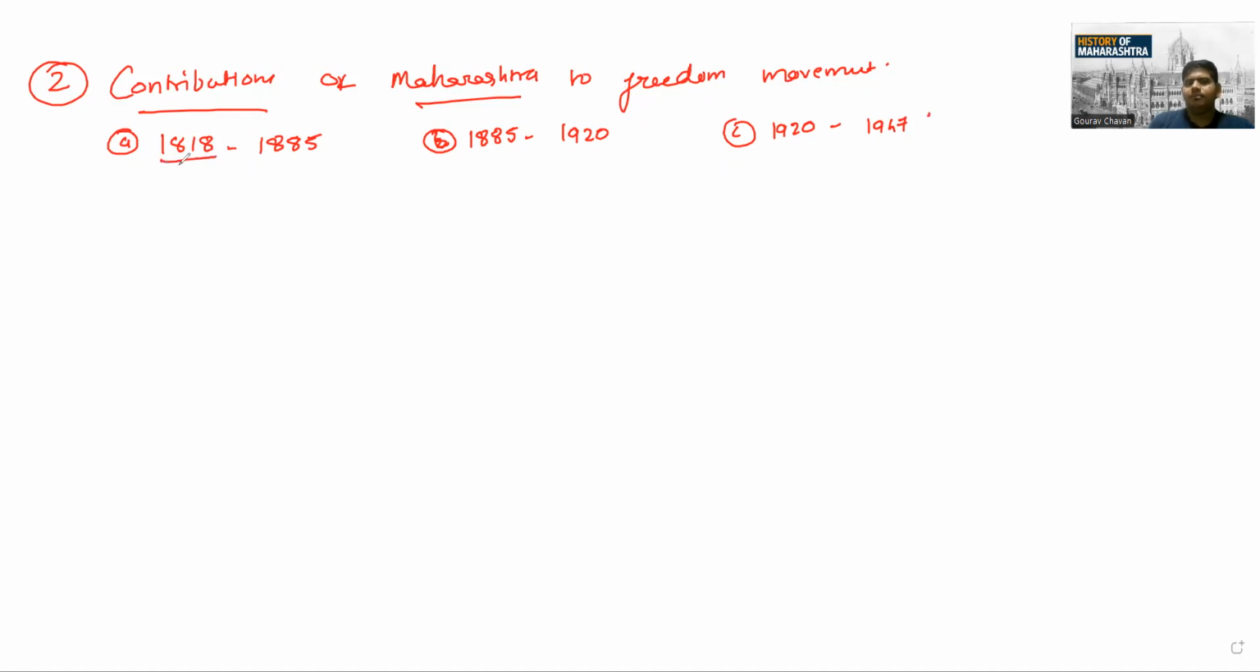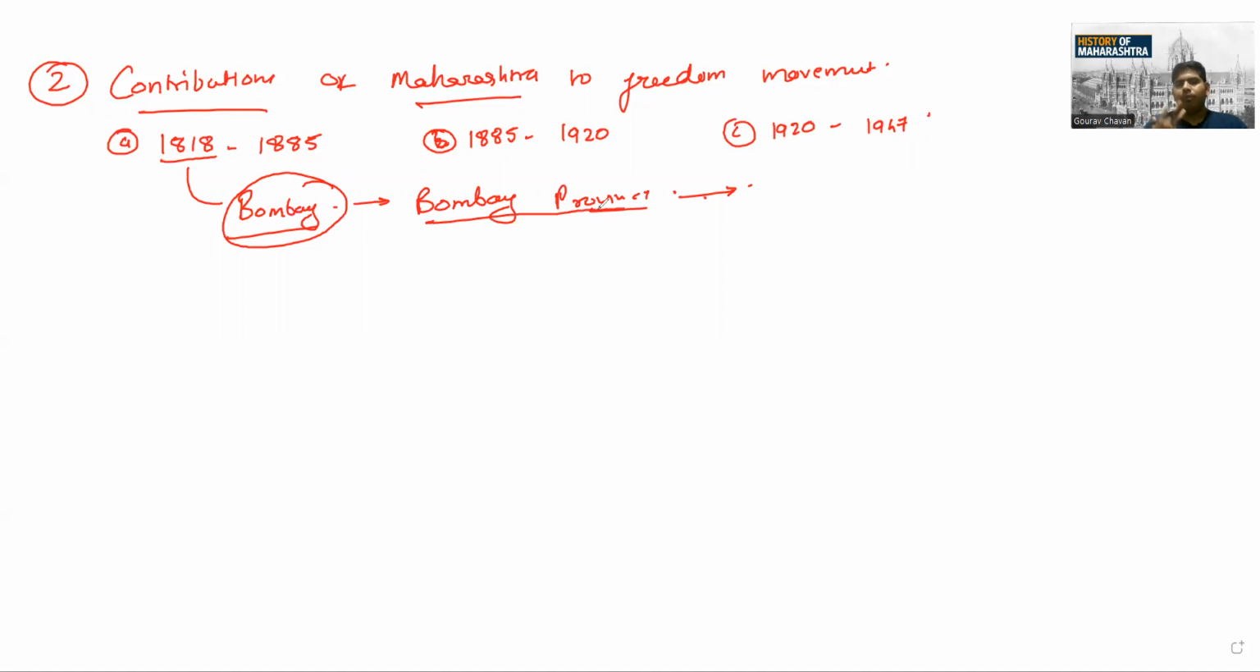So why 1818? Why does the journey start from 1818? Because everyone knows what happened in 1818, the Third Anglo-Maratha War. As an outcome, Maharashtra, or you can say Bombay at that time, the Maratha ruled territory, came under British dominance and was called the Bombay Province. When it was established, they completely ended the Peshwa rule.